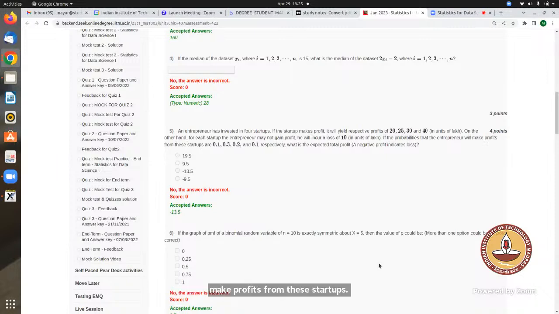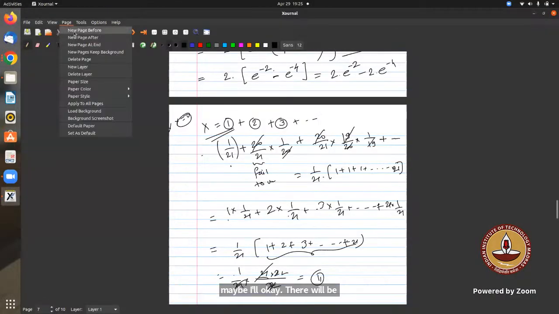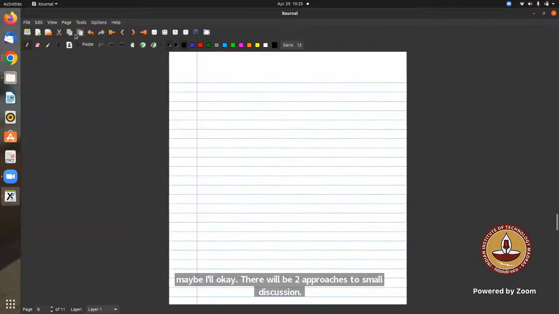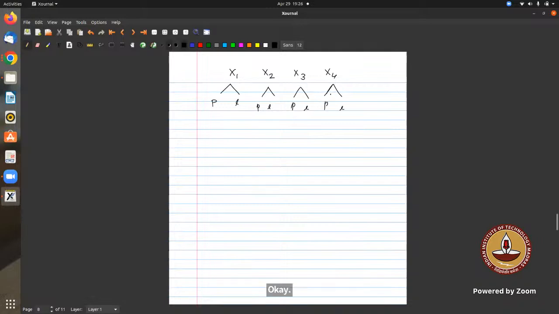There will be 2 approaches to solve this question. Let's say there are 4 startups, X1, X2, X3, and X4. They have their own distributions, and they are independent of each other. Each can make a profit or have a loss. So there are 2 outcomes for each startup. What is the probability that X1 will make a profit?